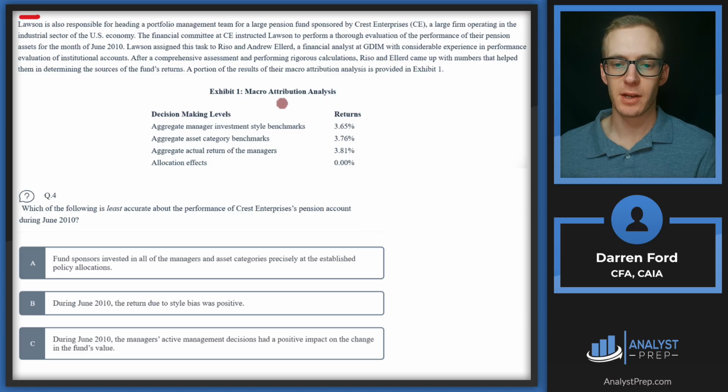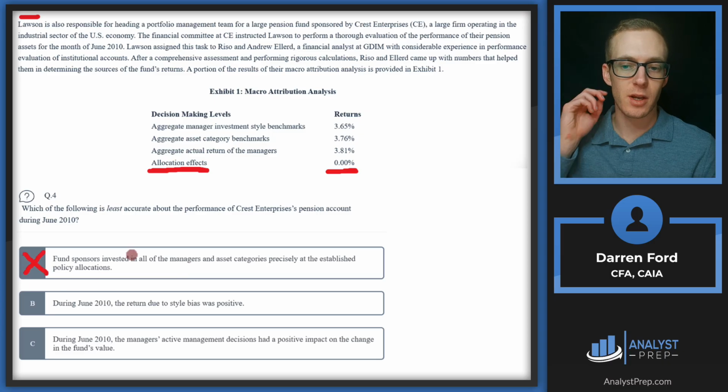So the macro attribution analysis is going to give us some more color on the actual performance of the fund, so we can use this to determine which of these are accurate and not accurate. So looking back at these answers, fund sponsors invested in all the managers and asset categories precisely at the established policy allocations. So this is going to be indicated by the allocation effect. So if we're investing at the precise policy allocations, that would indicate a zero allocation effect. We'd have allocation effect if we were overweighting or underweighting certain managers or asset categories. So that is an accurate statement. We can go ahead and cross off A.